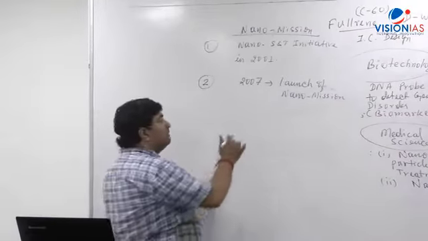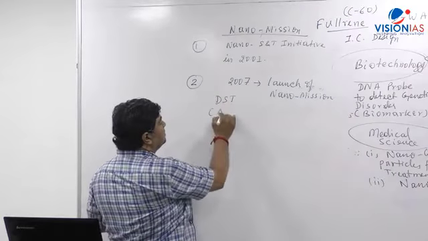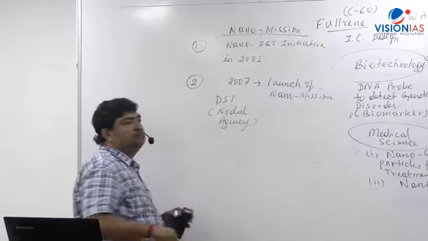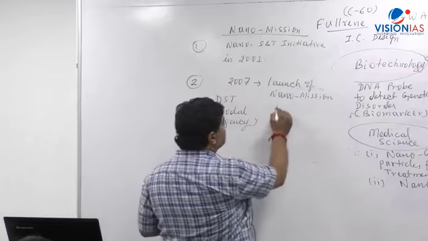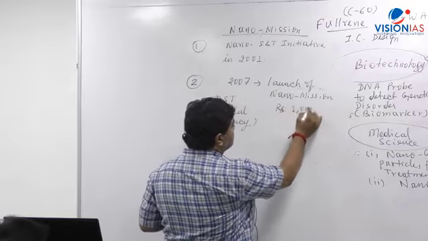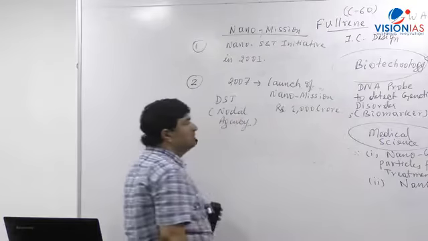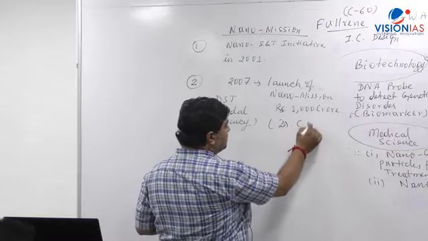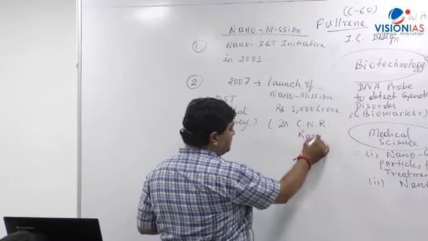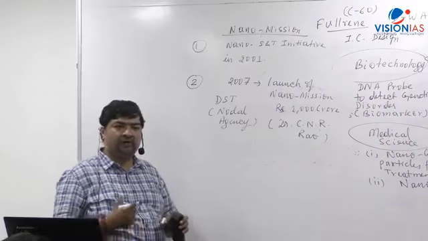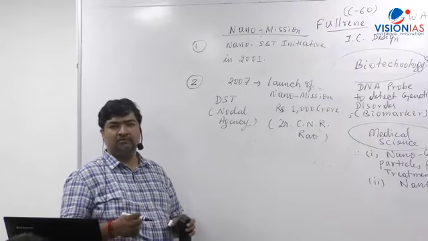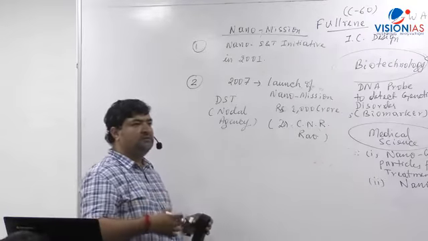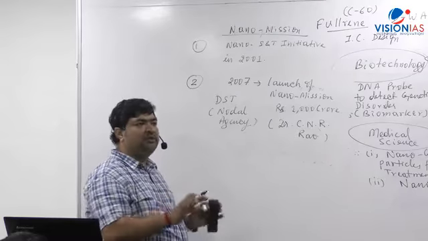It was done with DST as the nodal agency. The nodal department for this particular program is the Department of Science and Technology, and initially rupees 1,000 crore was allocated. This program started under the supervision of Dr. C.N.R. Rao, Bharat Ratna awardee. Professor Rao was given the charge to take forward the development of this mission program. In 2007, 1,000 crore was given for 5 years, 2007 to 2012.